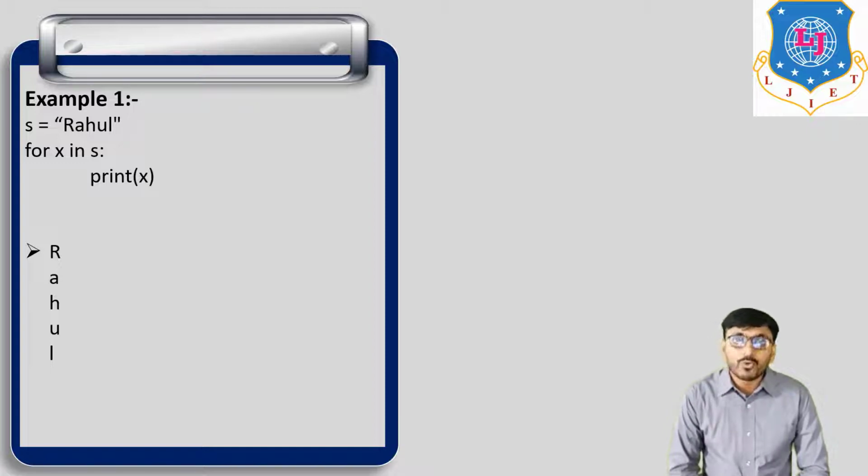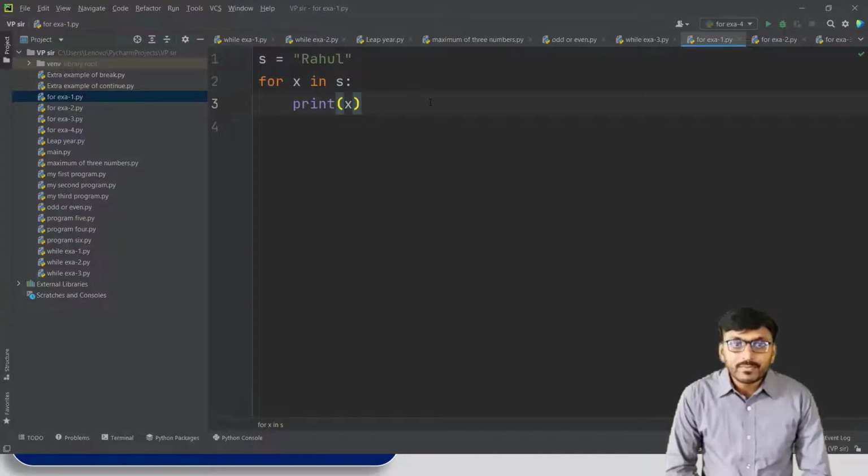So a for loop is used to execute one particular action on every element of a sequence. Now the same program we run in PyCharm. In PyCharm, S is equal to Rahul. For x in S, print x. It means for every element present in a particular sequence, print the elements one by one.